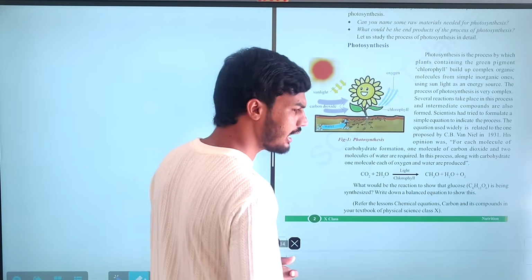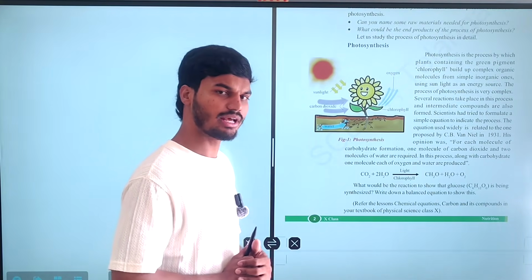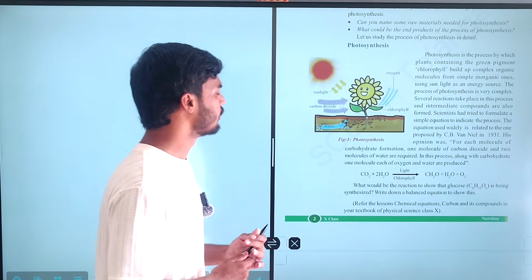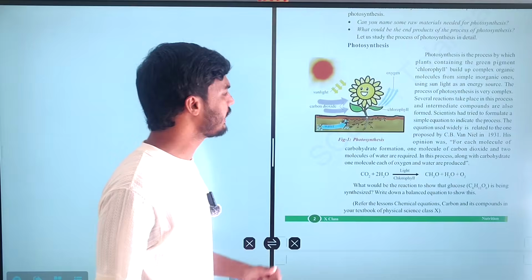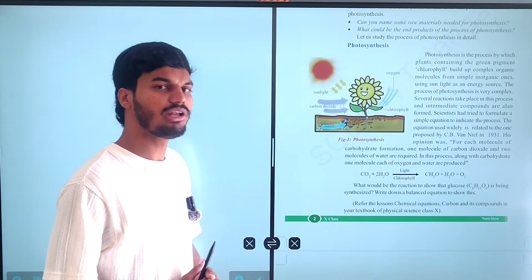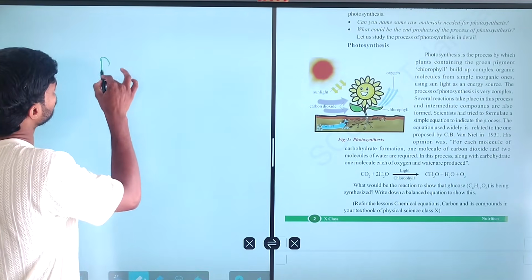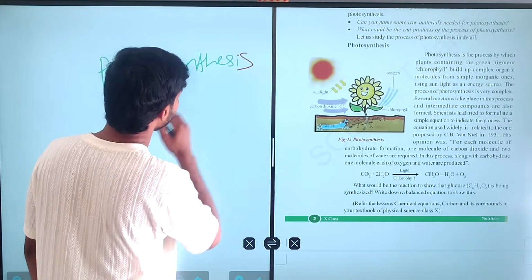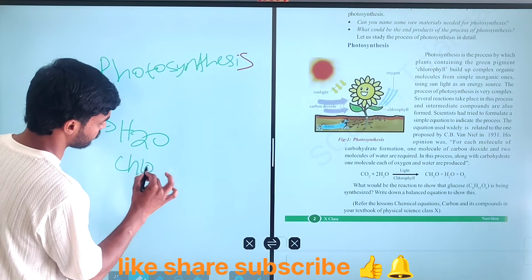Then coming to photosynthesis, all green plants prepare their own food by the process known as photosynthesis. For photosynthesis, the plant should have availability of sunlight, a proper amount of carbon dioxide, water from the soil, and chlorophyll. The chlorophyll pigment is present inside the green leaves. Along with this, for the plant to prepare food, it is necessary that water is available, and chlorophyll.